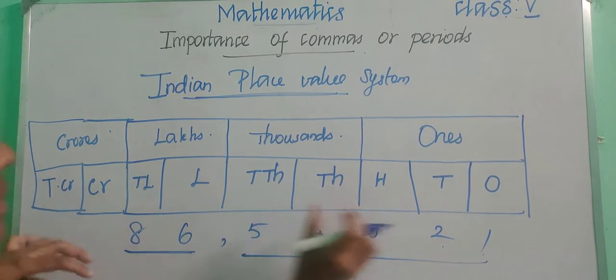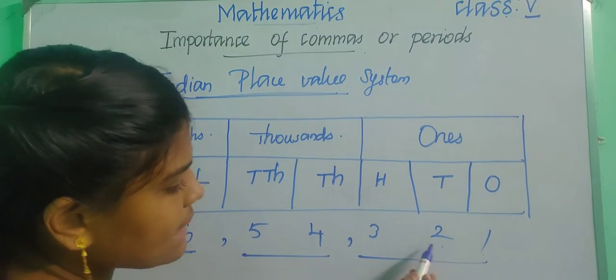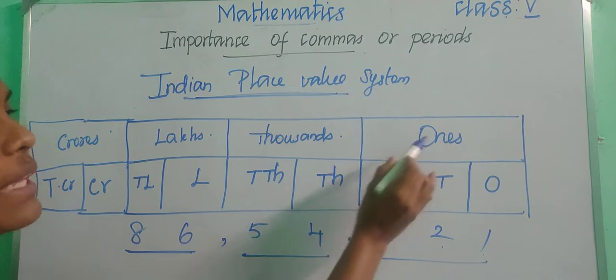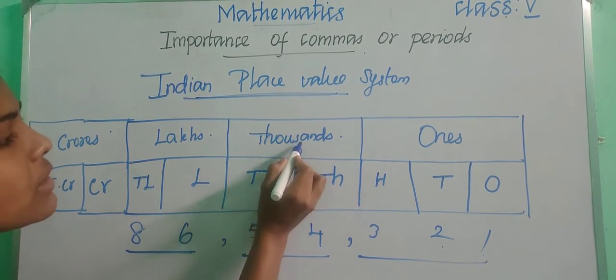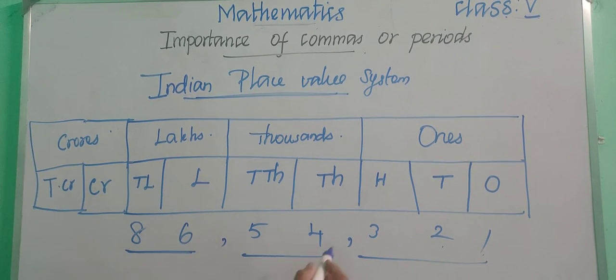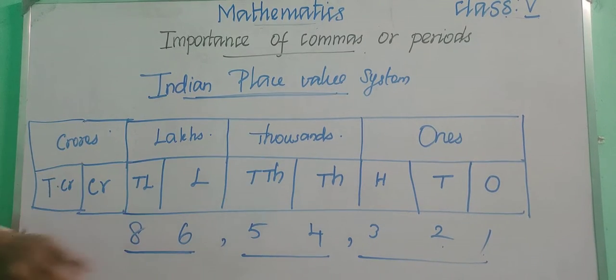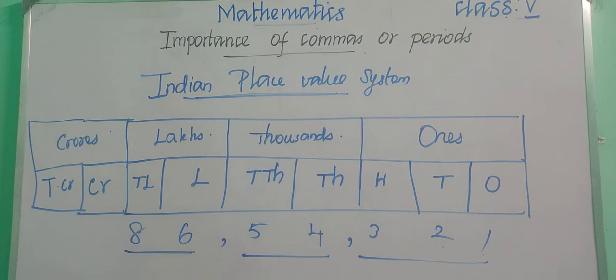See here we are having 3 digits, 1, 2, 3. That is ones, tens, and hundreds, which are in the ones period. Then thousands and 10,000s are in the thousands period, and lakhs and 10 lakhs are in the lakhs period. So we are just using the comma to separate them. Without the place value chart, we can simply put the comma and read the number. Now we can read, right? So it is 86 lakhs 54,321. Very easy, right? So how will you put the comma?